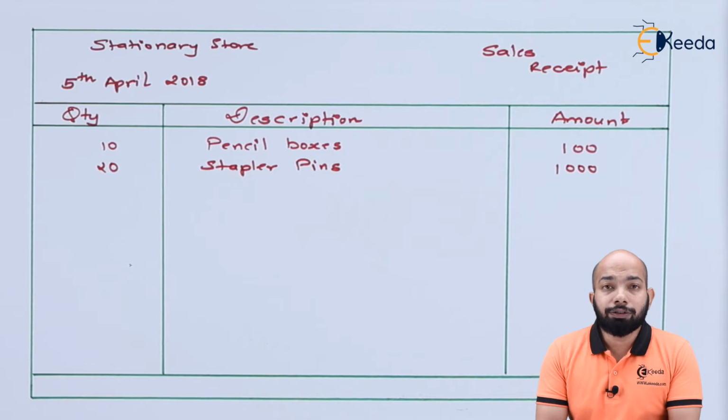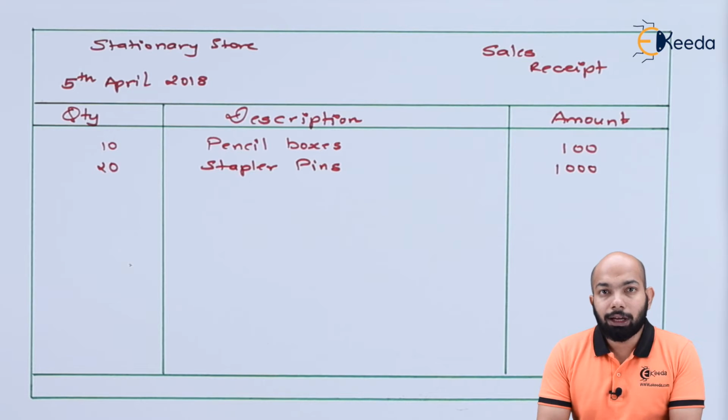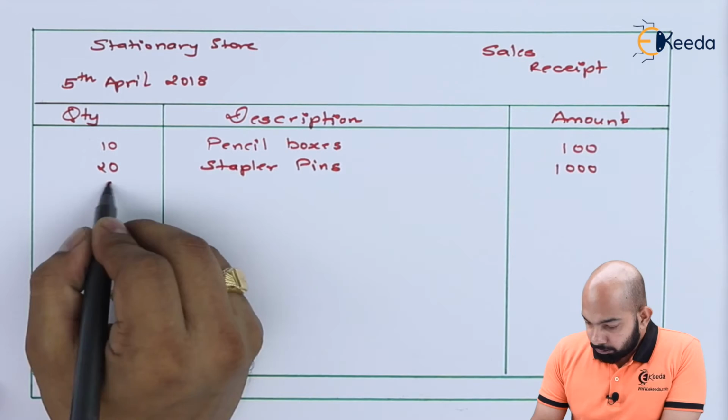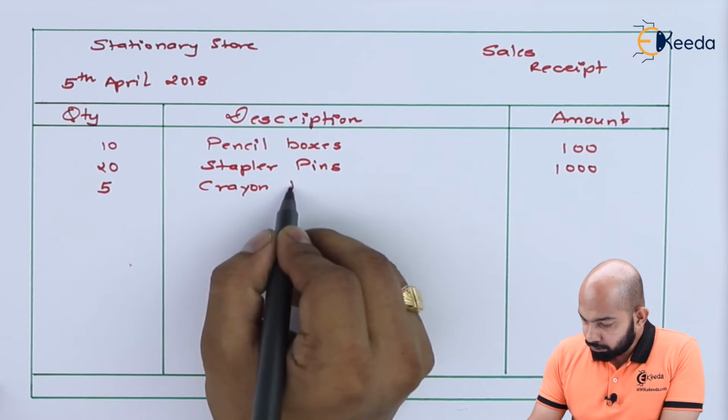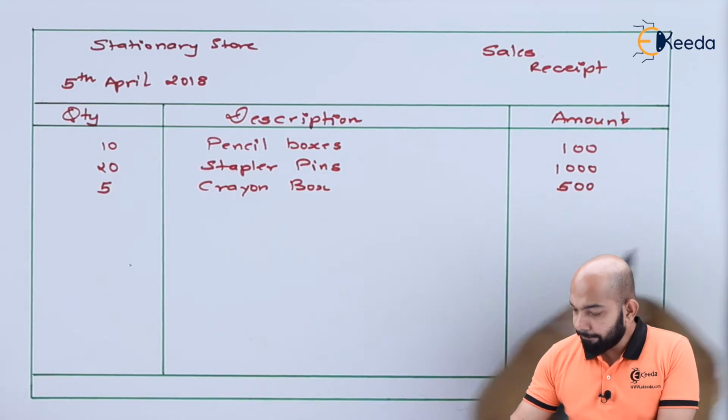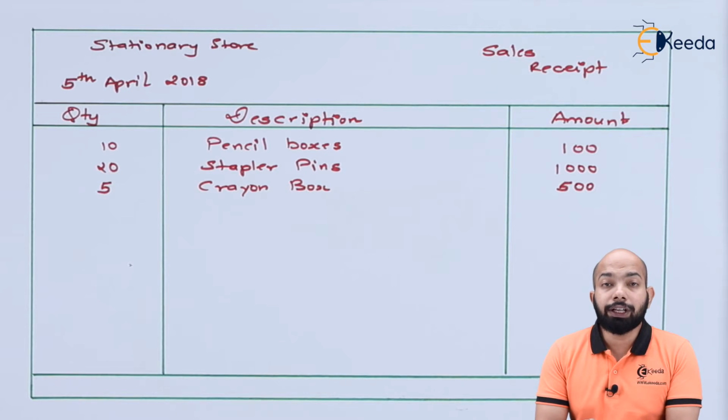The second transaction refers to 20 cartons of stapler pins for 1000. Now let's record the third transaction. The third transaction refers to 5 crayon boxes of 500. The total amounting to rupees 500 has been mentioned in the amount column. Let's record the next transaction.